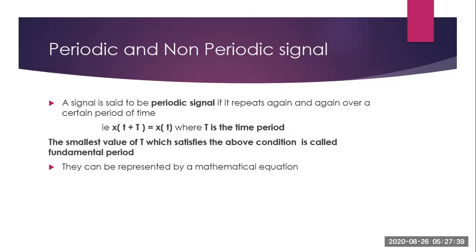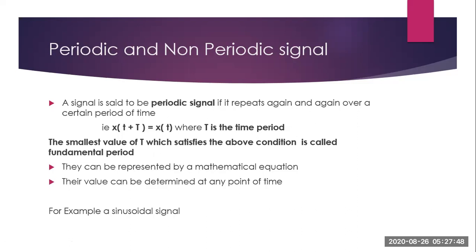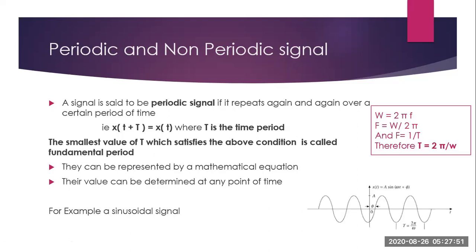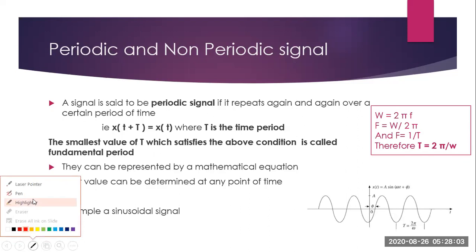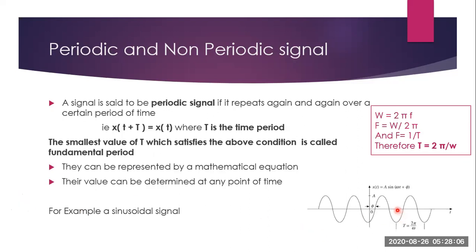the signal. Now, such a signal can be represented by a mathematical equation and its value can be determined at any point of time. For example, you can take a sinusoidal signal. The sinusoidal signal is a signal which repeats after a certain time interval. Now, if you see this particular point, after this point, if you see this as one cycle, again after this much time, this is repeating the same pattern. So this is the time or the period after which the sinusoidal waveform is repeating the same pattern.